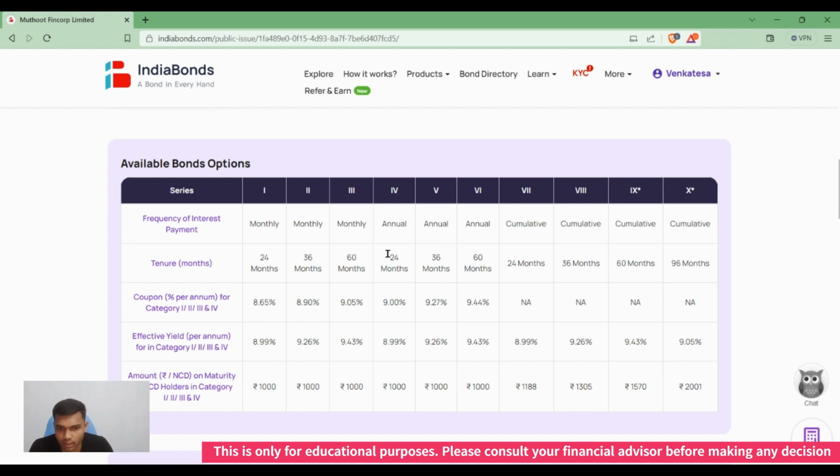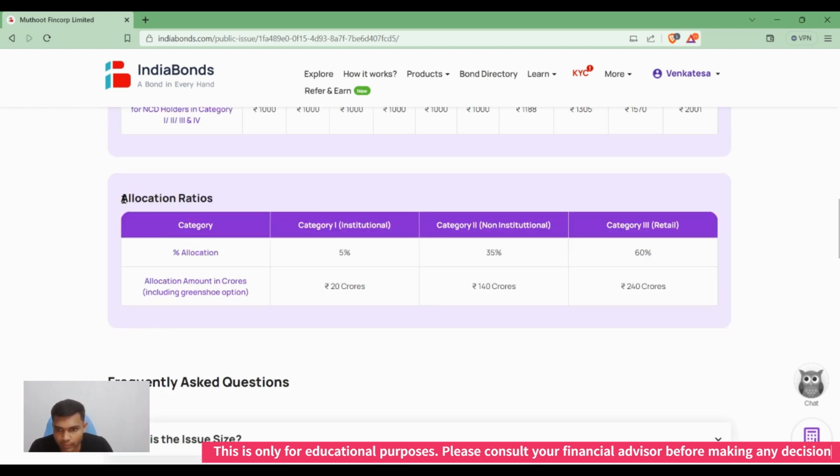This is because if we get interest monthly, our risk of default is lower, but if we get it annually, our risk is slightly higher, so the yield is also higher. Here we can see the allocation ratios.